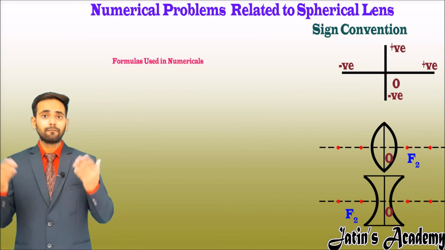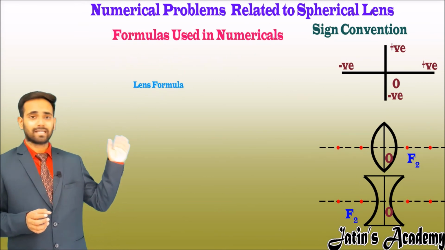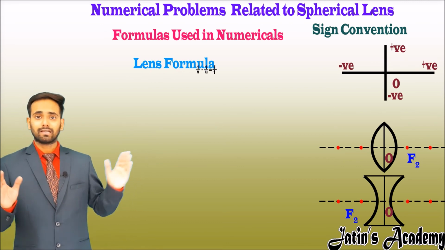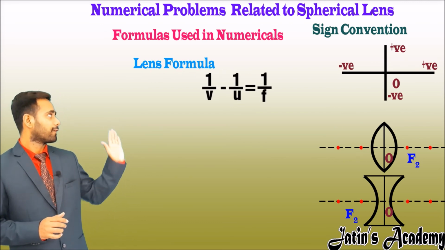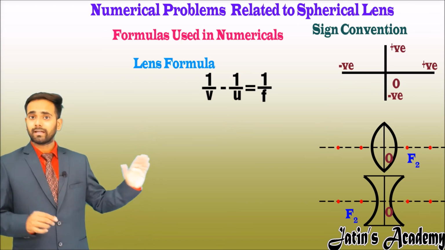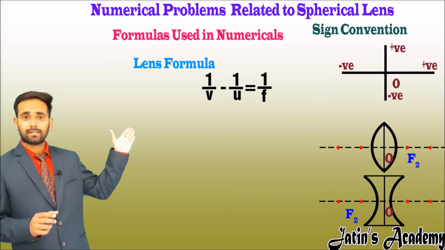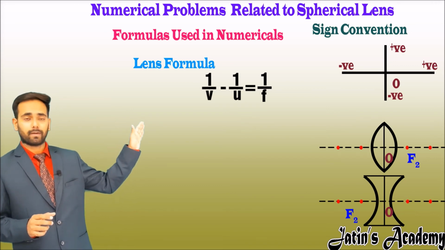See some formulas related to the lens. Our first formula is the lens formula itself. The lens formula is: 1 upon v minus 1 upon u is equal to 1 upon f. It is similar to the mirror formula, but here between 1 upon v and 1 upon u, instead of plus, it is minus.